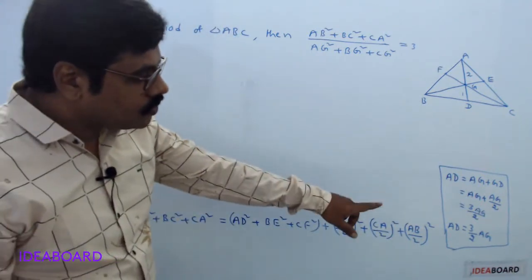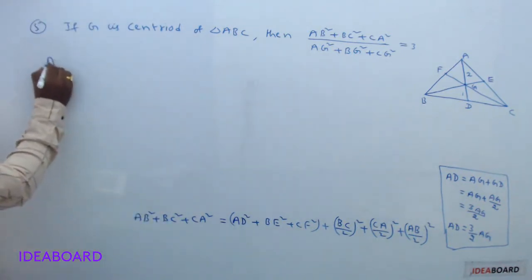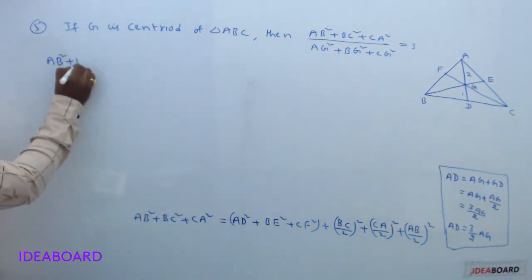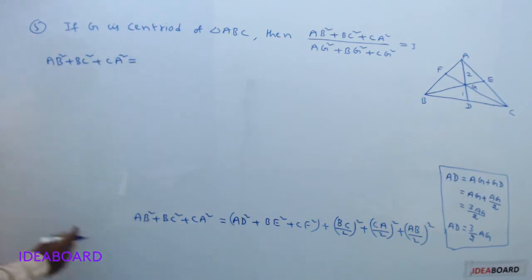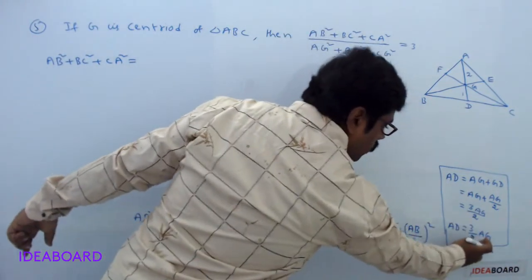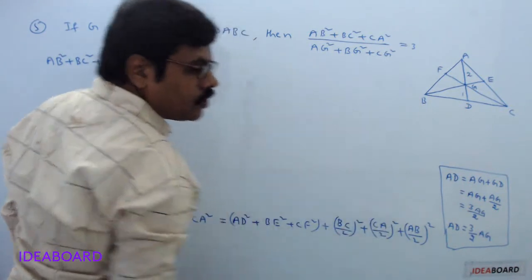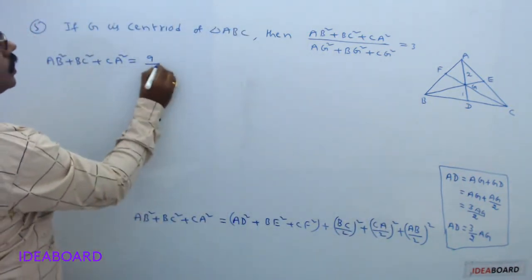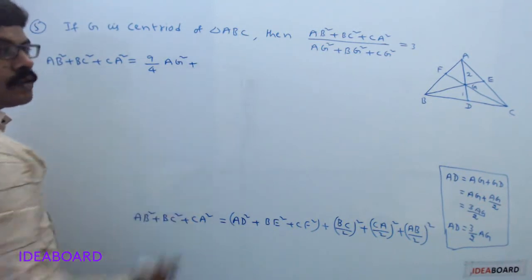What is your AD value? 3 by 2 into AG. So AB square plus BC square plus CA square equals, in place of AD, you can substitute 3 by 2 into AG. Here power 2 will be there, so 3 by 2 into AG whole square. It is nothing but 9 by 4 into AG square.